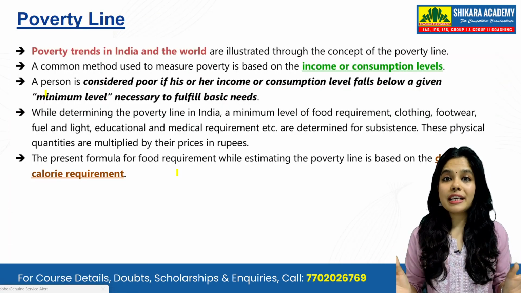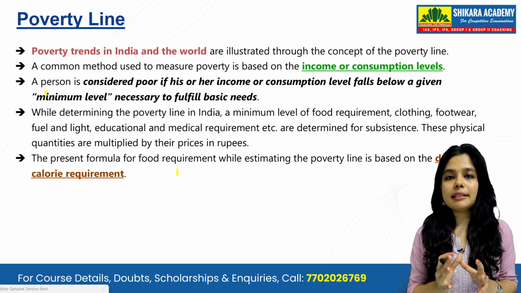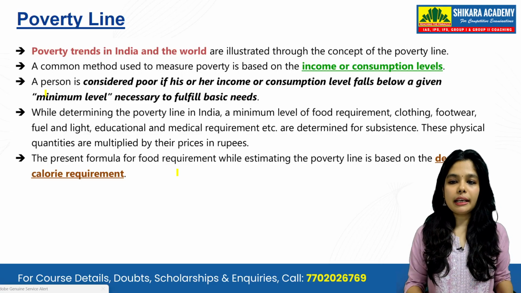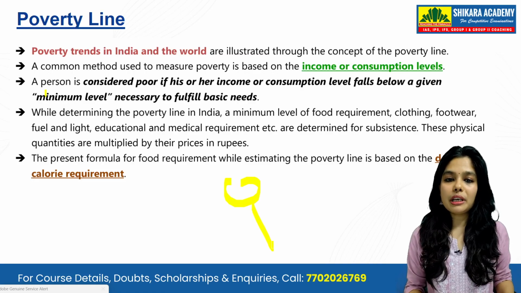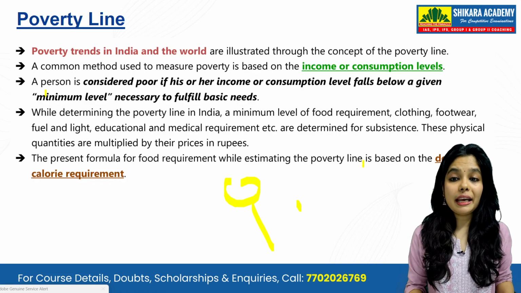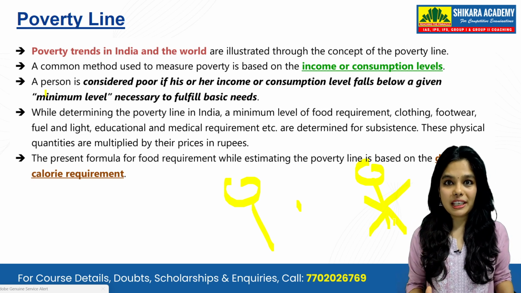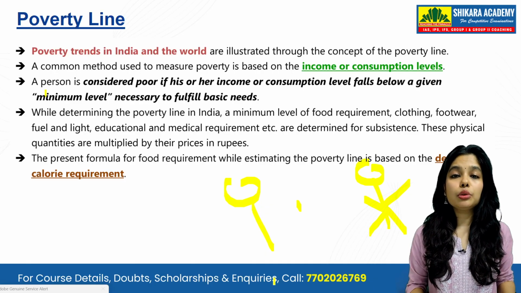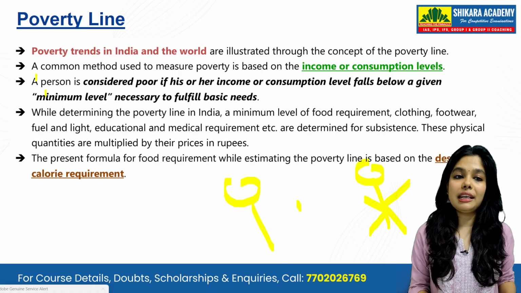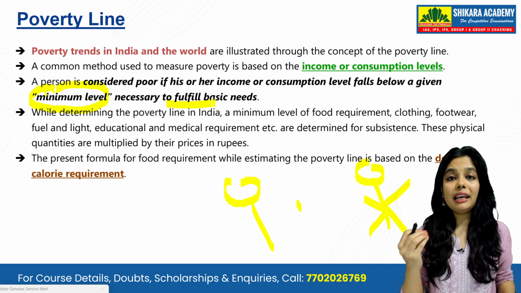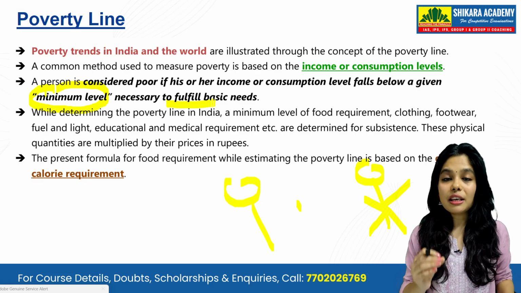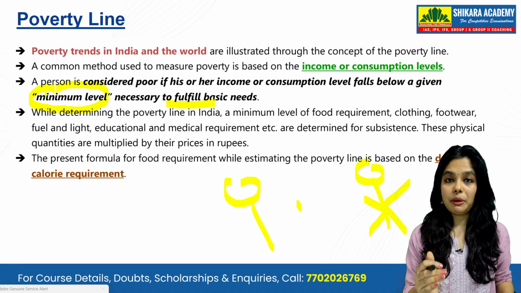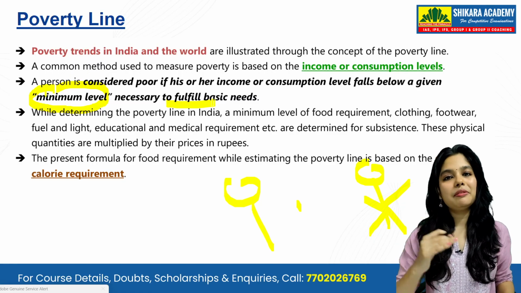Poverty line. What is the poverty line? See, there is a division. How will you decide? Suppose there are two people, person one and person two. How will you decide who falls below the poverty line? For deciding that, we have criteria related to the minimum level of consumption and income. The minimum level of necessary consumption and income of a person will decide whether that person falls below the poverty line or above the poverty line.